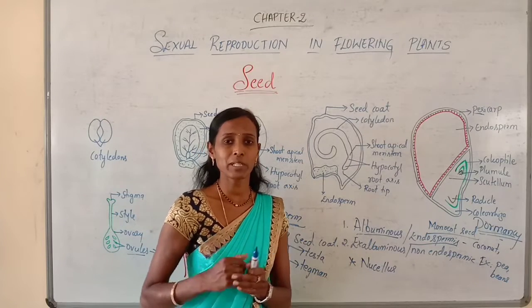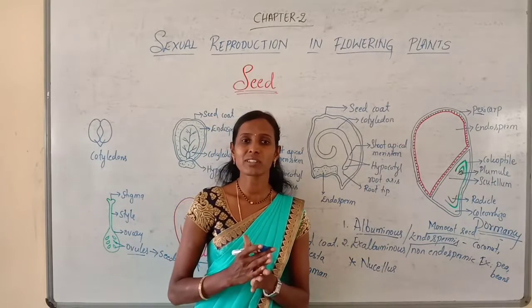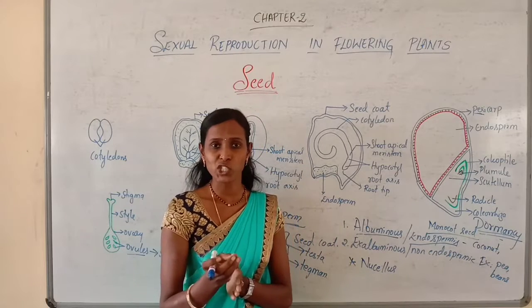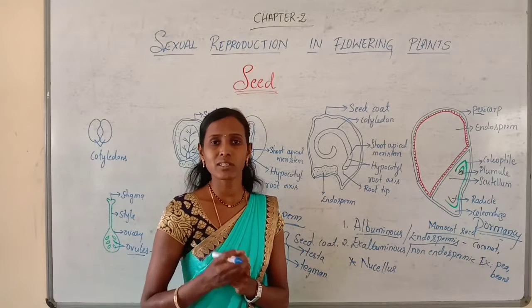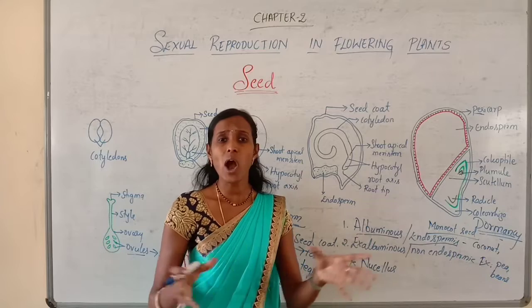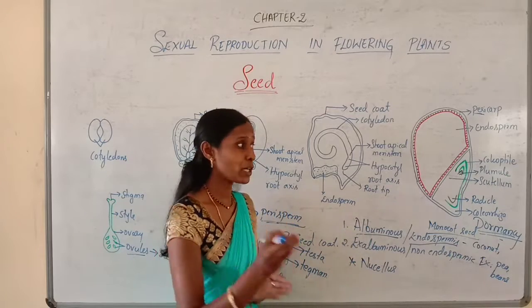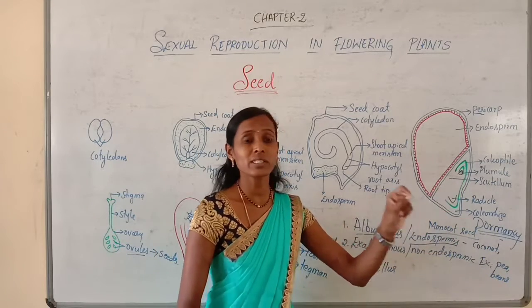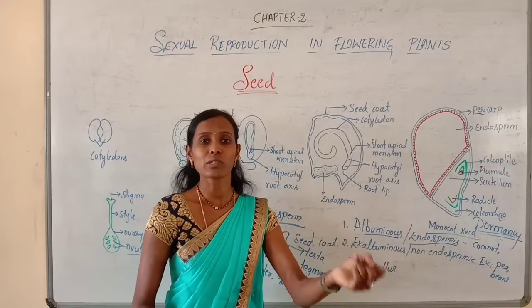Which are the favorable conditions? Adequate amount of moisture or water, oxygen, and suitable temperature. If all these favorable conditions are available to the seed, then only will the seed germinate and produce a new plant.